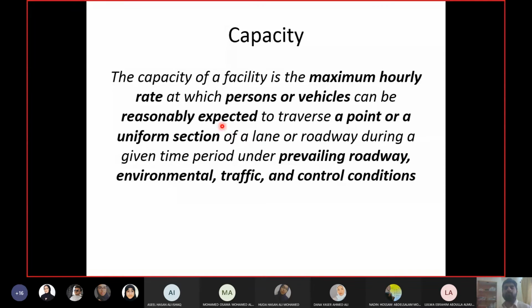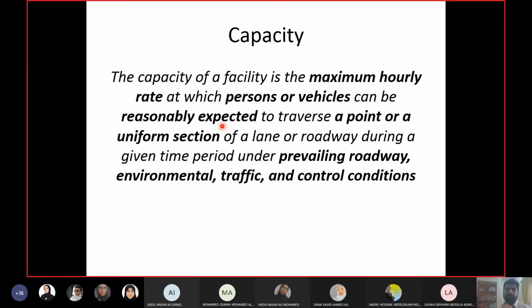Sometimes you may have more heavy vehicles and traffic jam may happen even before you reach 2000. Or sometimes you can have the other way around, that the weather conditions and the road conditions are so good that you may go beyond 2000 and you still don't have a traffic jam. Obviously, it doesn't mean that you will go up to 4000, right? It means you will have 20, 30, 50 vehicles more and still the flow is maintained.